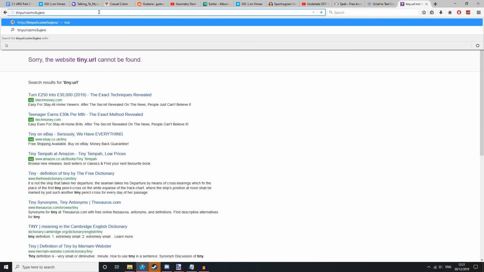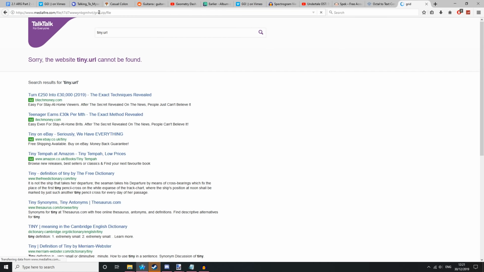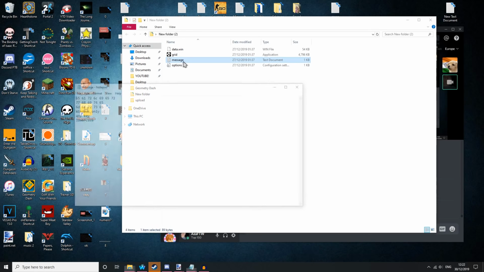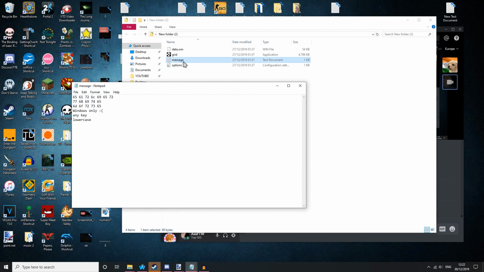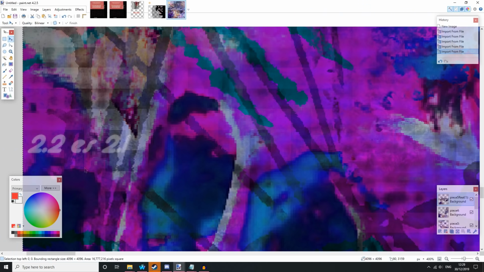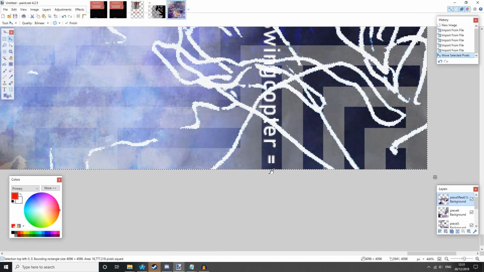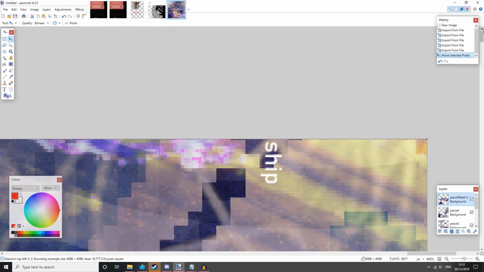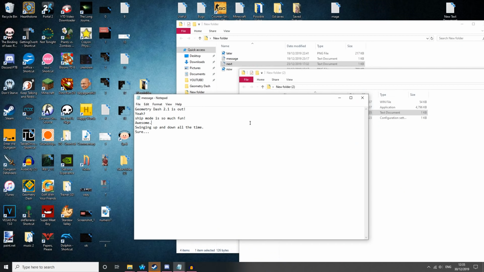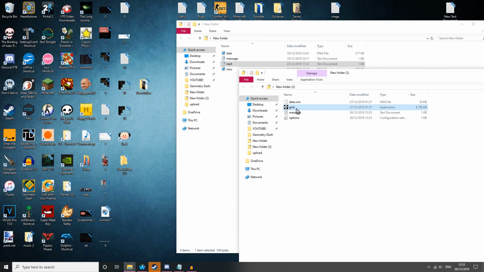Going to this link gets us to grid.zip. In grid.zip, we see there is a text file that says message. Using the clues from part 1, where 2.2s 2.1 and swingcopter equals ship, we have to get the text file from the previous link where it says Geometry Dash 2.2 is out, and we have to replace 2.2 with 2.1 and replace swingcopter with ship.